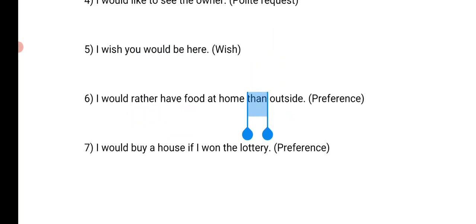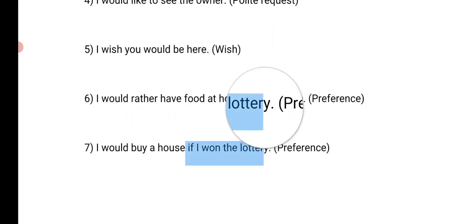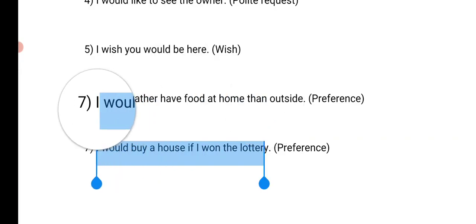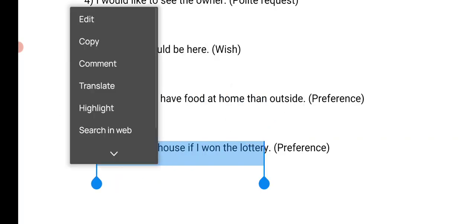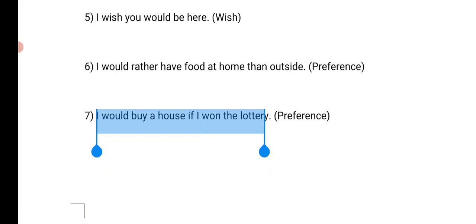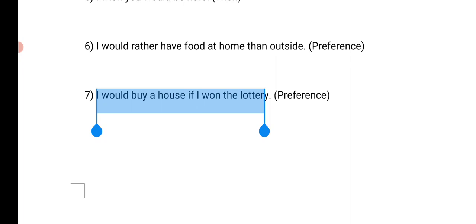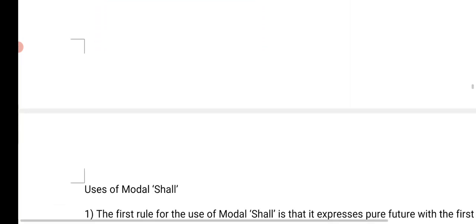And then preferences, again, I would buy a house if I won. This is actually a part of conditional sentences, right? I would buy a house if I won the lottery. It means he hasn't won the lottery. It is just an assumption and it is just a condition, right?